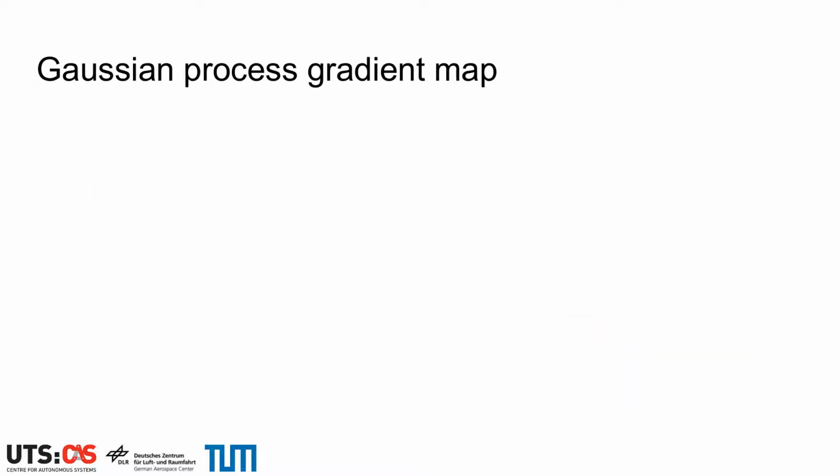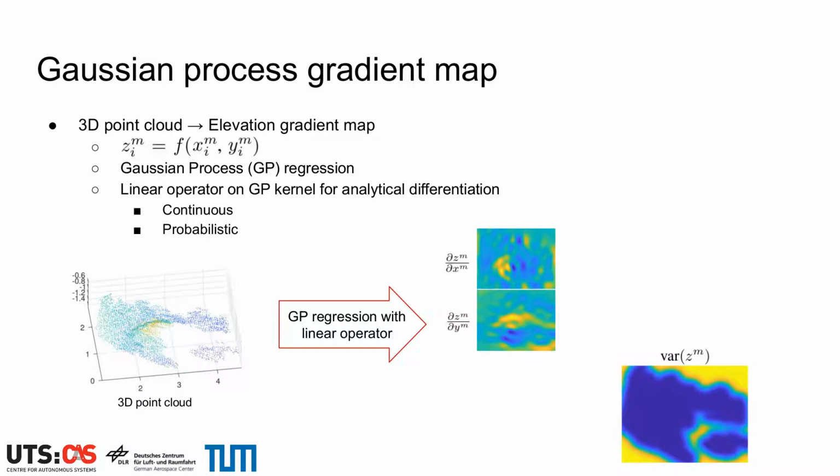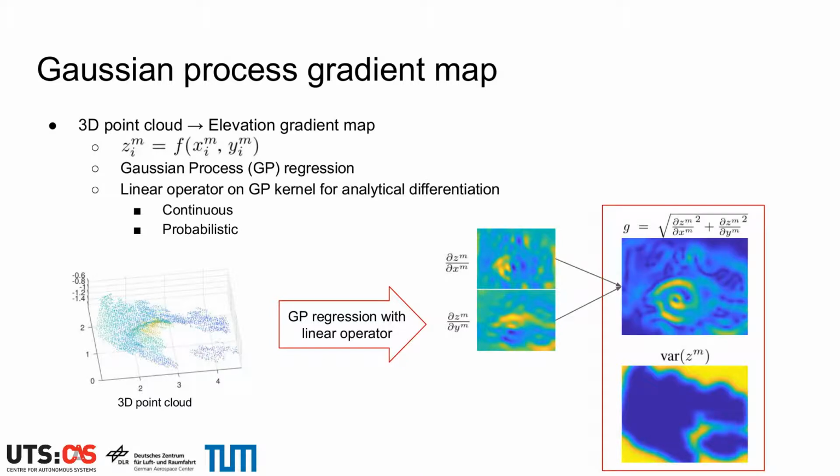In the scenarios we consider, there is no overhanging structure in the vicinity of our system. Consequently, we can model the elevation of the terrain z as a function of the x and y coordinates. Using Gaussian processes to model this function and the application of linear operators to the GP kernels, the partial derivatives of the elevation with respect to x and y are analytically inferred from the point cloud data. The partial derivatives are combined into a gradient value as the norm of the partial derivatives.